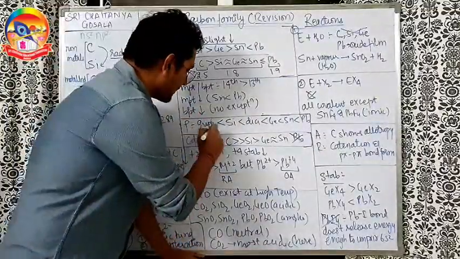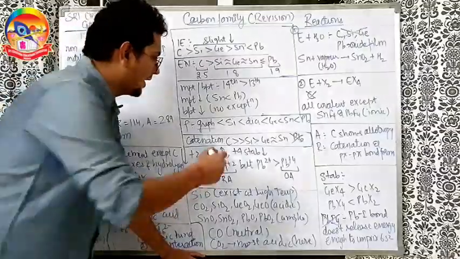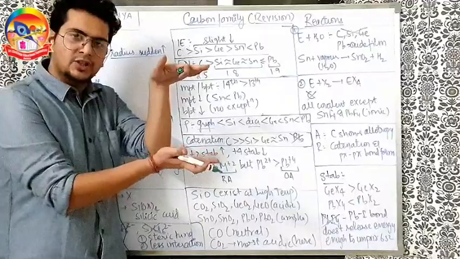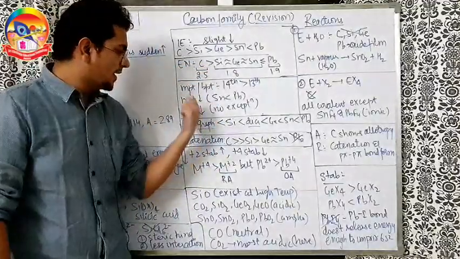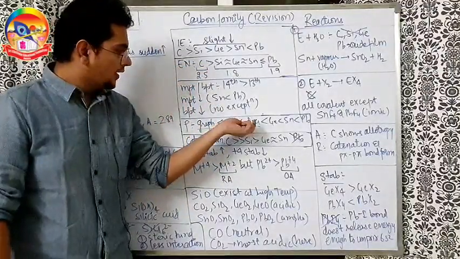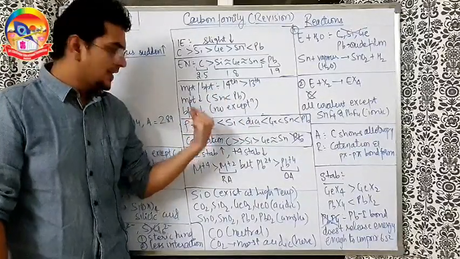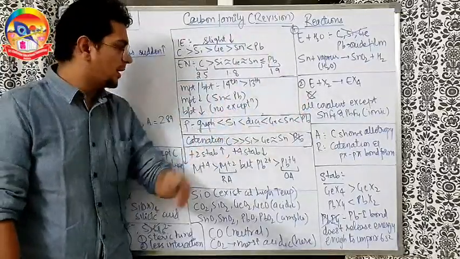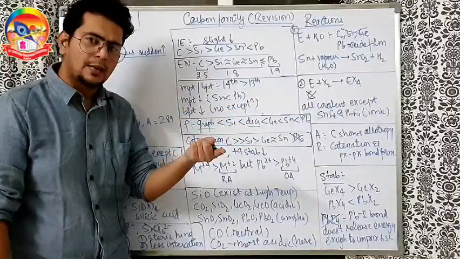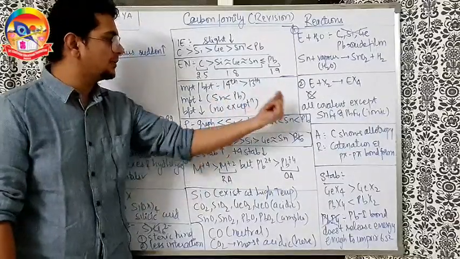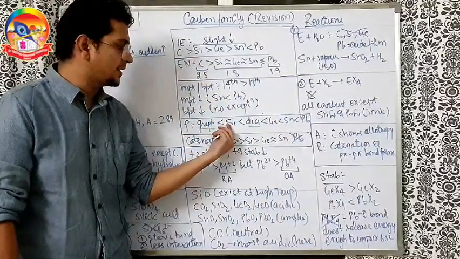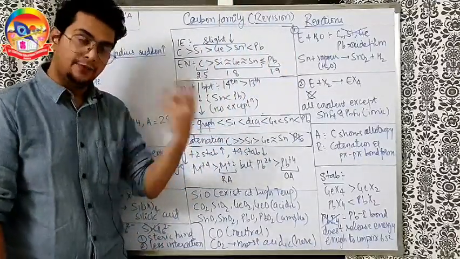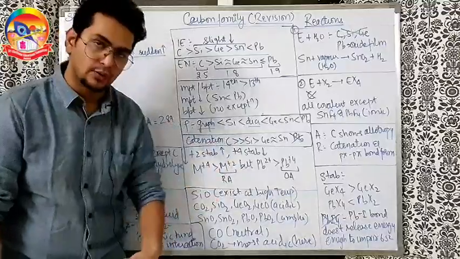I'll discuss this in detail in the allotropes also, but diamond has higher density than graphite. Graphite has a layered structure, a lot of empty space is there, so the density of graphite is minimum. Now, if you compare carbon as graphite, silicon, germanium, tin, lead, there is no exception, density is increasing. But if you compare carbon's diamond allotrope with silicon, germanium, tin, lead, then silicon will have the minimum density, then diamond, and then it increases as usual. So diamond has more density than graphite. In fact, diamond has more density than silicon also.